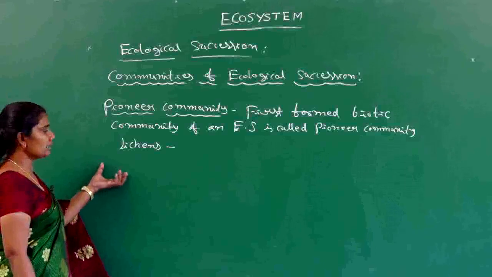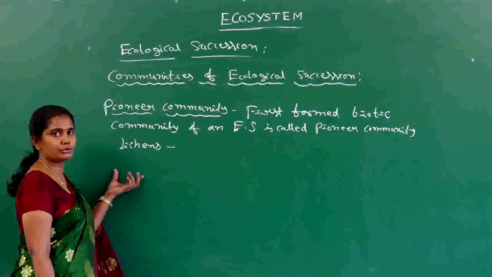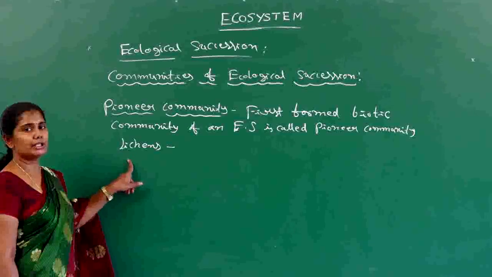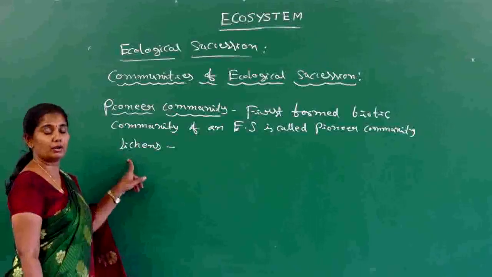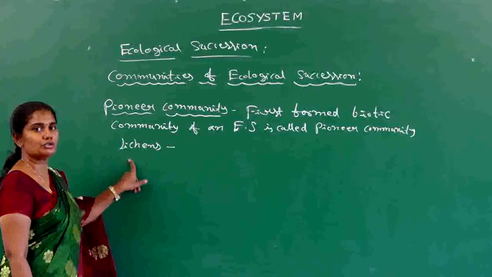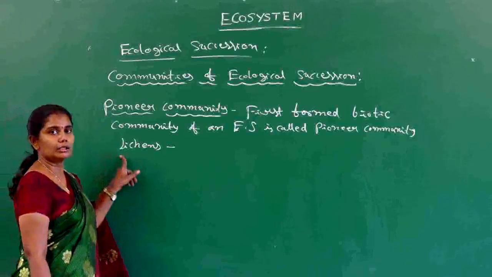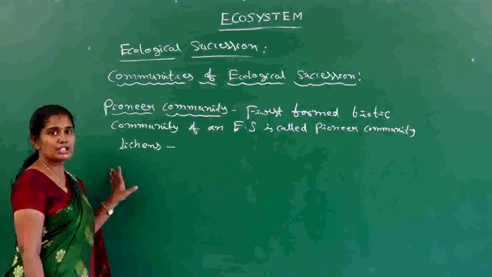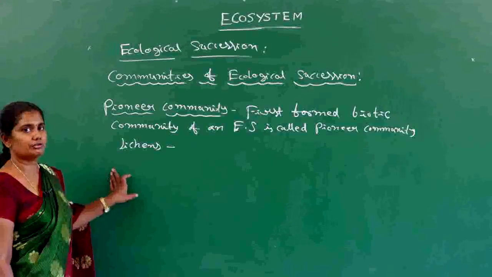Primary ecological succession, as we know, starts with the formation of soil. Lichens are organisms helpful in the weathering of rock. You already learned in lower classes that weathering of rock leads to the formation of soil. These lichens grow on rock and secrete chemical substances which help in weathering of rock and formation of soil.